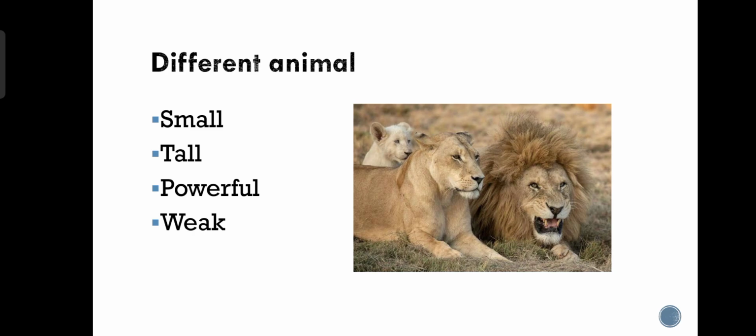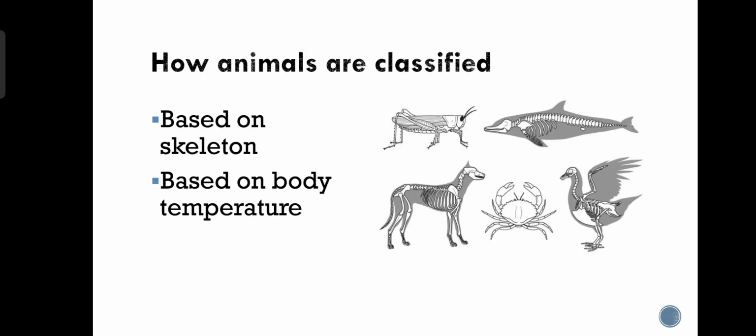Clear? So some animals are small, like you have seen some insects, some are crawling animals, some are very tall animals, some have a very loud voice, they can run very fast, and some are weak, they look so fragile. So when we study animals, we cannot study these animals randomly. We have to classify them so we can study them properly.